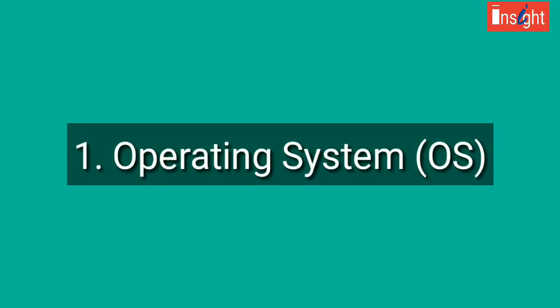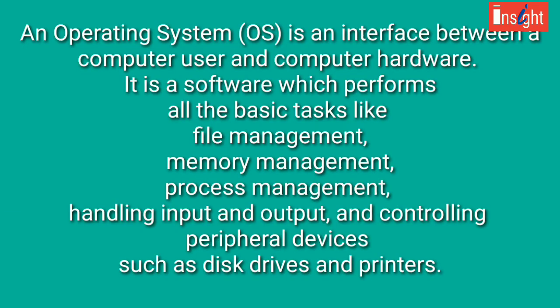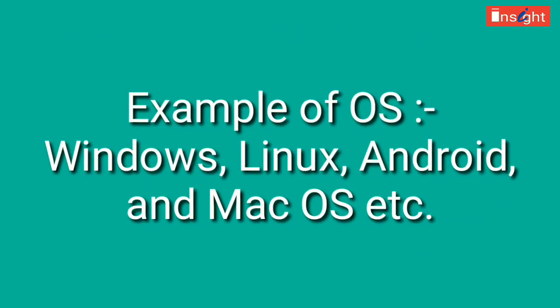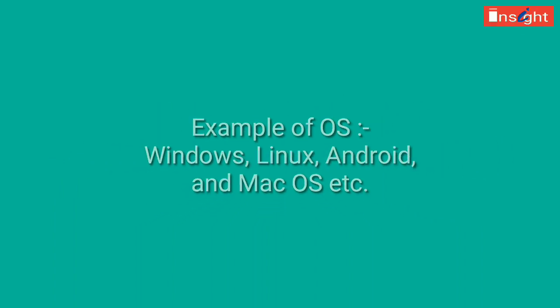Number 1, operating system. An operating system is an interface between a computer user and computer hardware. It is software which performs all the basic tasks like file management, memory management, process management, handling input and output, and controlling peripheral devices such as disk drives and printers. Examples of a few operating systems are Windows, Linux, Android, Mac, etc.